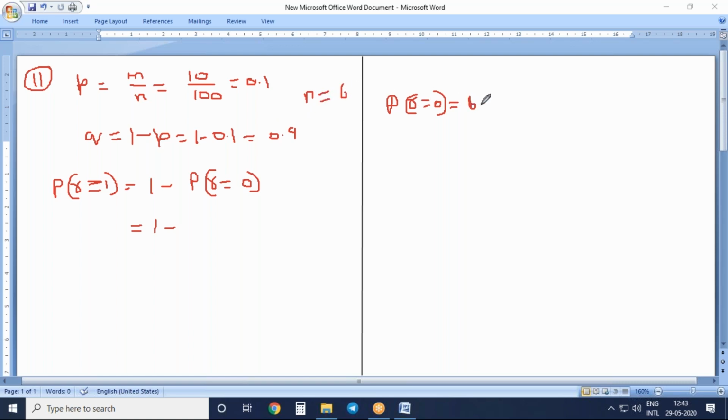So 6C0 into 0.1 raised to the power of 0 into 0.9 raised to the power of 6. I already told you, if R value is equal to 0, no need to do it, you will get the answer as 1. Any value raised to the power of 0 gives 1. Now you have to find out 0.9 raised to the power of 6.